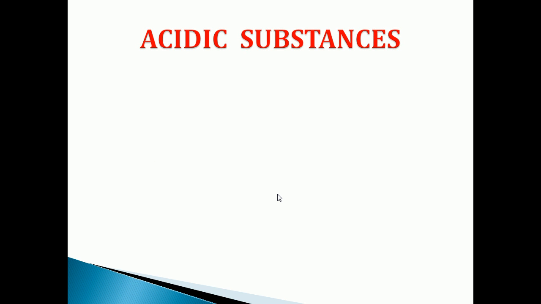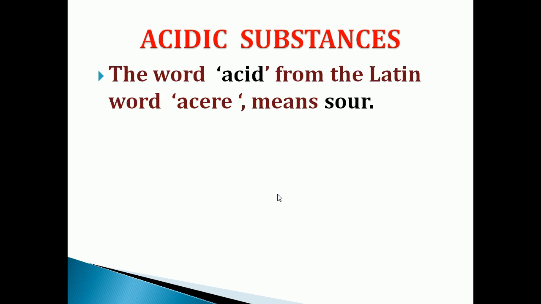First we can see what is meant by acidic substances. The word acid comes from the Latin word acid, which means sour.